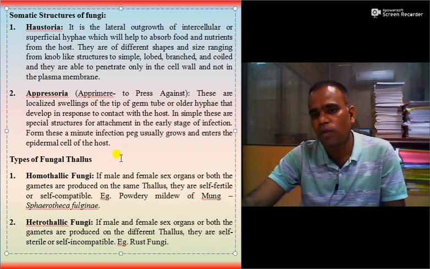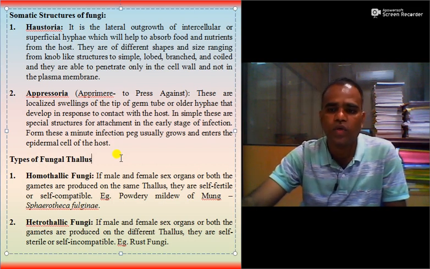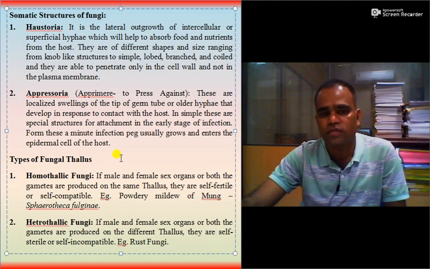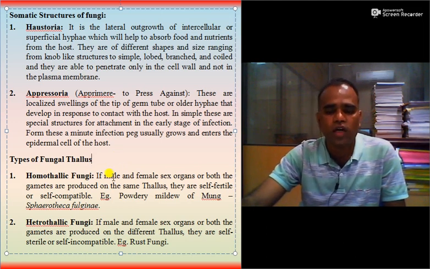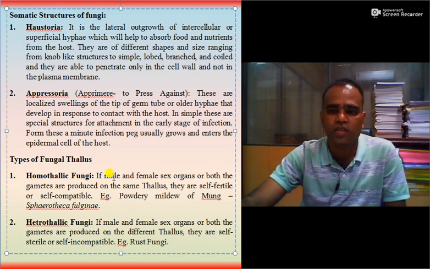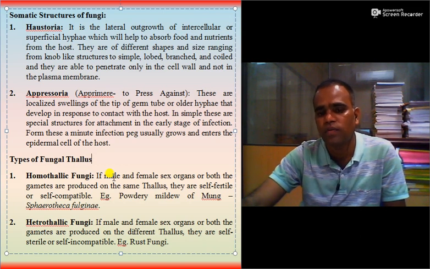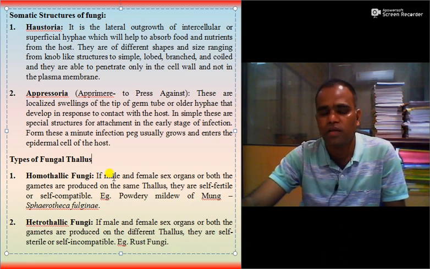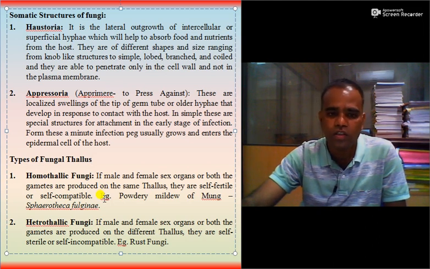Then let us see the types of fungal thallus. As we have already discussed earlier, there are two types of thallus, homothallic and heterothallic. If male and female sex organs, or both the gametes, are produced on the same thallus or same fruiting body of the fungus, then they are self-fertile or self-compatible. There is no requirement of another thallus for reproduction. An example is powdery mildew of mung, Sphaerotheca polygoni.